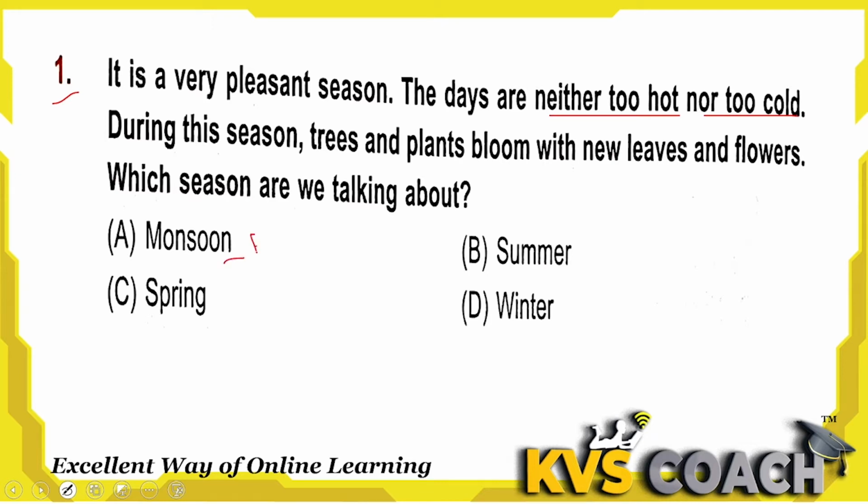Monsoon is a humid or rainy season. Summer is a hot season. It's too hot in summers. Spring season is the season which is neither too hot nor too cold. And winter is too cold, okay.